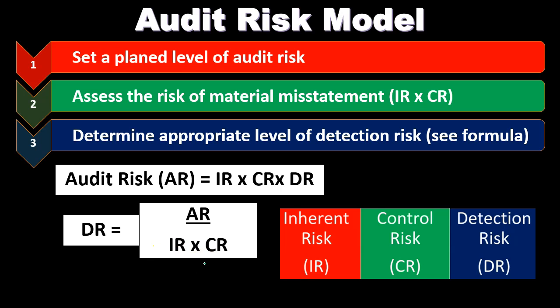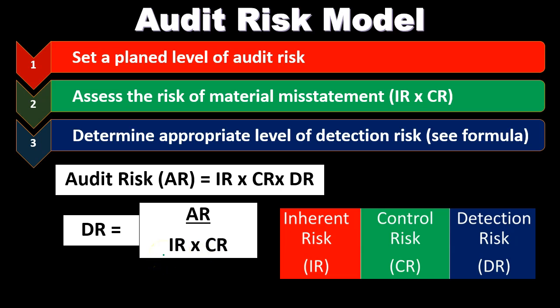So if we think this out kind of numerically or from more of a mathematical type of standpoint, we've got the audit risk. This is going to be the overall audit risk. Then we have the inherent risk and the control risk. So remember, the internal control risk represents the fact that, do we have sound internal controls, and the risk that the internal controls would not be catching a material misstatement. So if the company had good internal controls, then you would think that the control risk would be low. We'd have a low risk that there would be an error that the internal controls wouldn't catch.